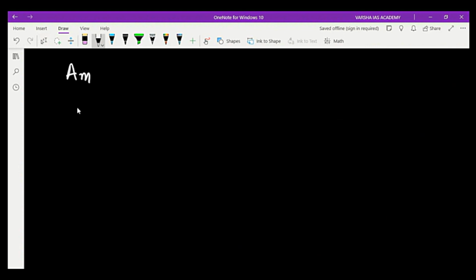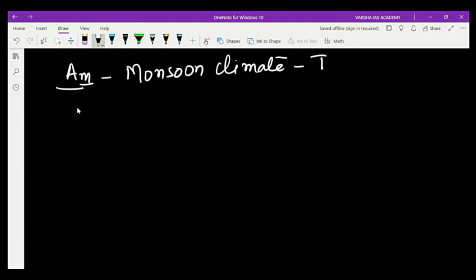AM climate. M means monsoon climate. This monsoon climate is in the tropical region. In the tropical areas which come under the effect of monsoon winds, that is a monsoon climate. This monsoon climate is characterized as the short,